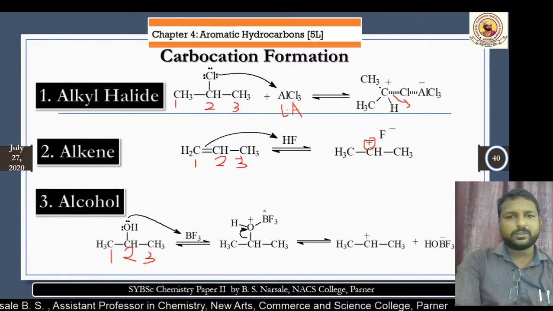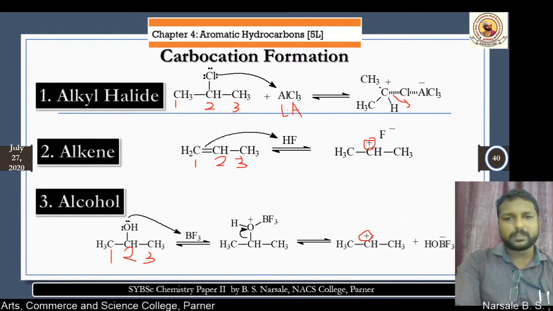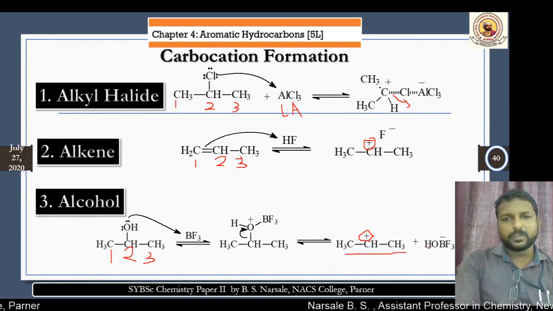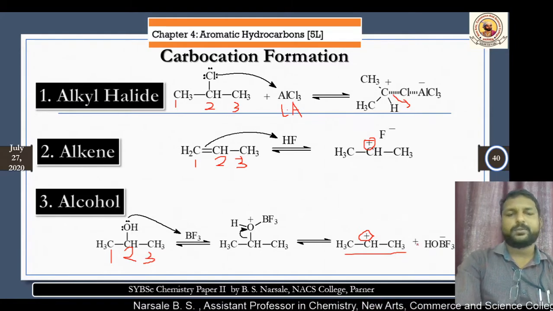As it departs, we get the formation of the carbocation. This is mostly a secondary carbocation, and HOBF3 minus will depart. These are the three methods.